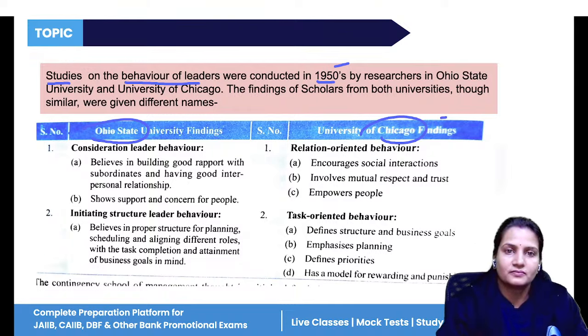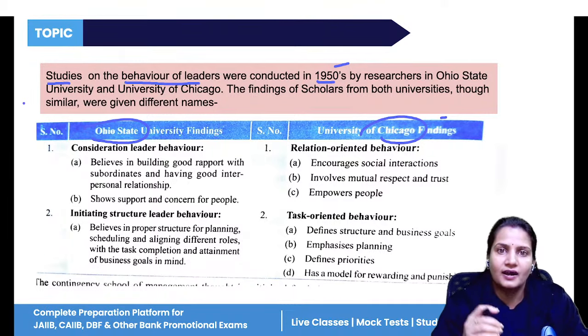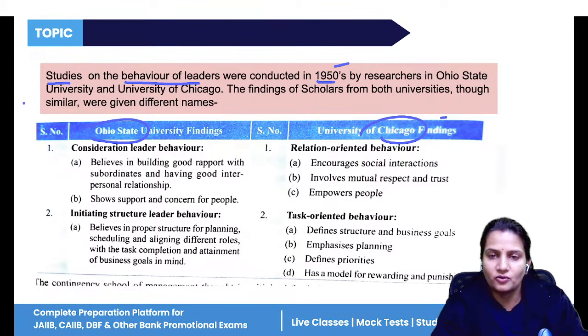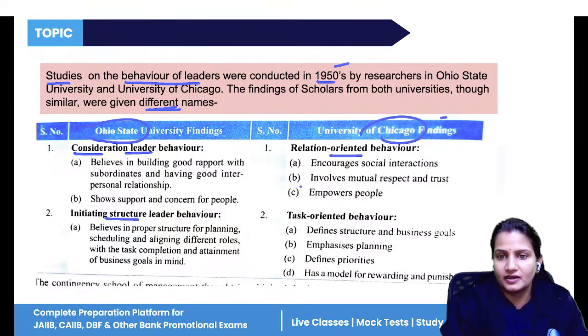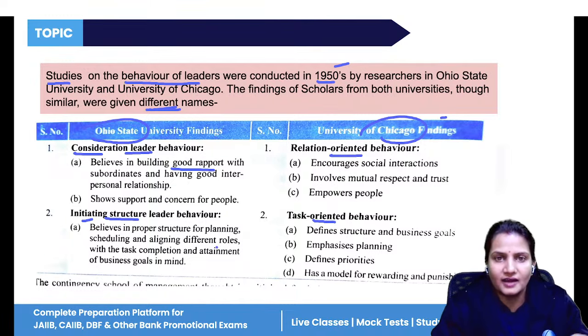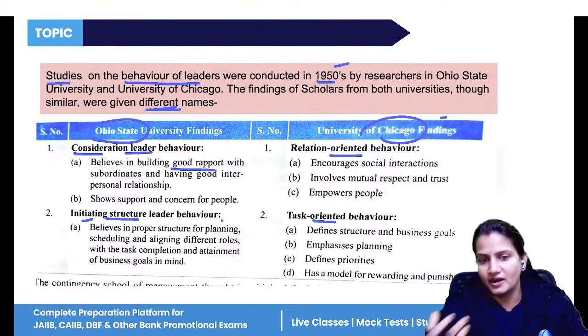Although the ultimate result and findings were the same in both universities, only the names were different. Here it is consideration and initiating structure, and here relation oriented and task oriented. In consideration, a good relation is the focus, and in initiating structure, the company should follow all its tasks properly: what planning is done, how organizing is done, how we have directed people.